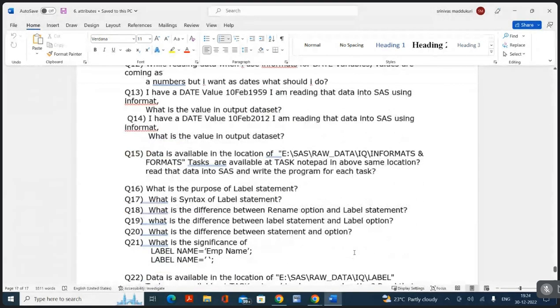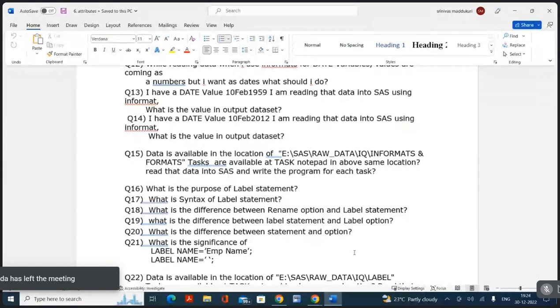Then 16th question. What is the purpose of the label statement? To assign an alias name, descriptive name, or a temporary name to a SAS variable. Give names to the variables. Very good.